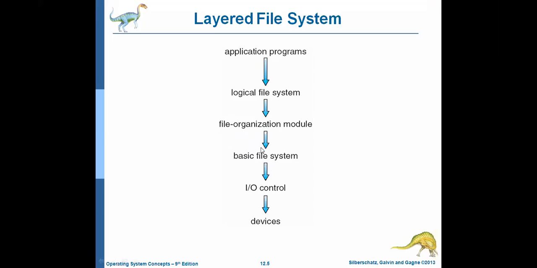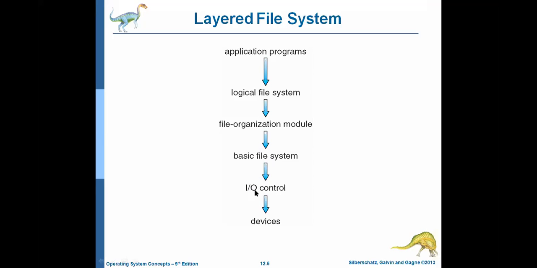So what will the basic file system do? The basic file system deals with the operations you perform on that particular file. Now what you want to perform on that file is to take a printout. So the basic file system will send that print command to the IO control. So what will the IO control do? The IO control has two things: device drivers and interrupt handlers. So the IO control consists of device drivers and the interrupt handlers.